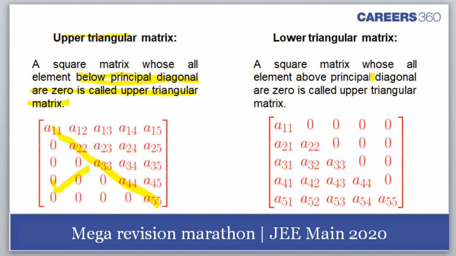Then we have a lower triangular matrix, which is just the opposite of the upper triangular matrix. It is one in which the elements above the principal diagonal are all zero. Here they have wrongly written upper triangular matrix. It is lower. Please do the correction. It is a lower triangular matrix.